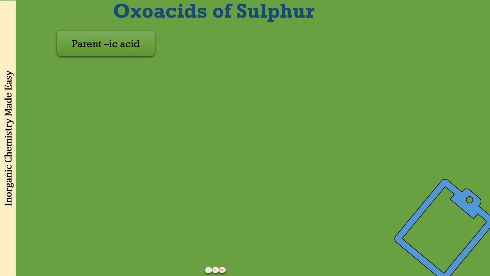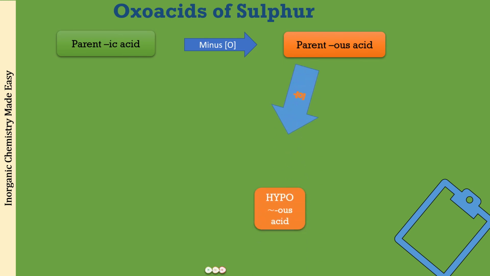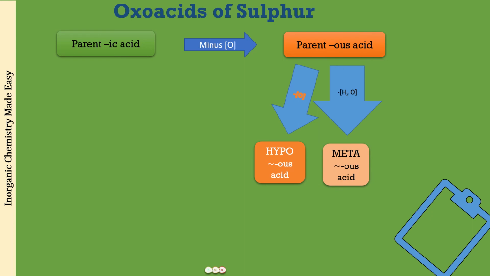All right, so we have the parent -ic acid. First of all, when we remove one oxygen from it, what we get is the parent -ous acid. If you remove one more oxygen from this, what you will get is the hypo-ous acid. Now from the parent -ous acid, if we remove one water molecule, that is 2 hydrogen and 1 oxygen from the formula of the compound, what you get is the meta-ous acid. Similarly, from the parent -ic acid, if we remove one water molecule, we get the meta-ic acid, right?